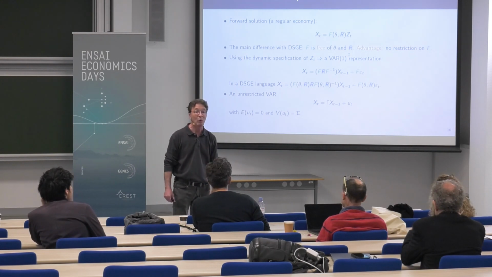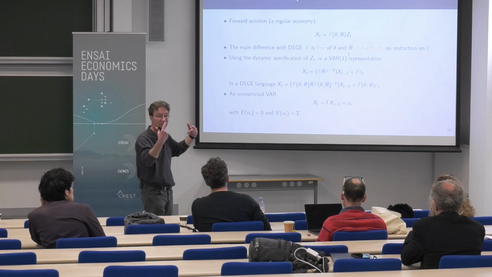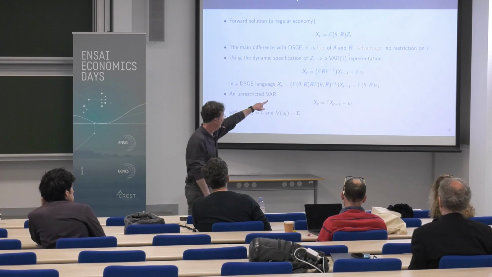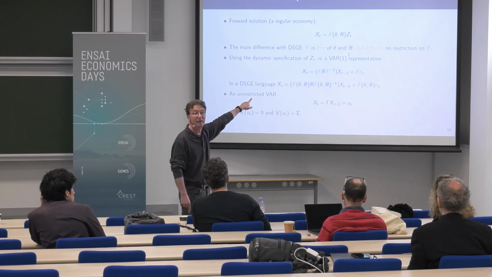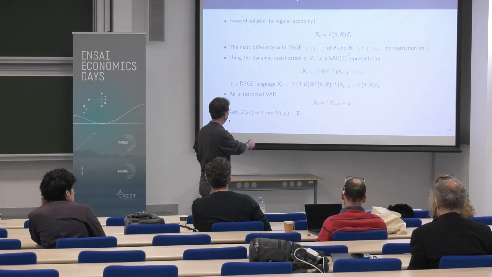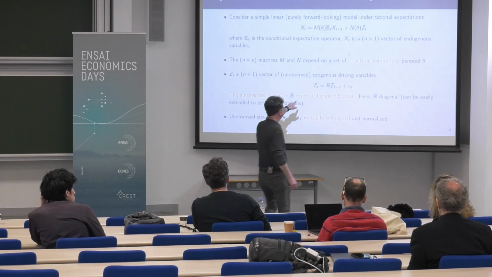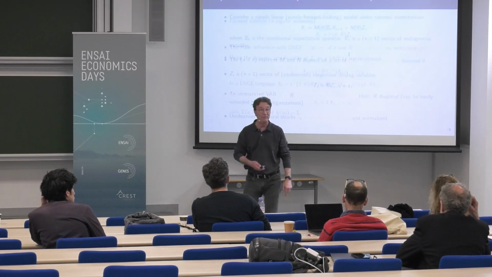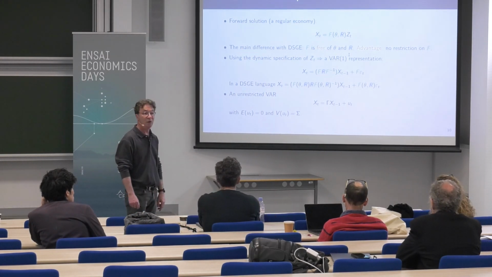And what we want to do is to identify all the elements of this matrix. Okay? So the main advantage, you have no restriction. Suppose that I'm able to identify, given some restriction on R, not here, I'm able to fully identify F. I can test the cross-equation restriction created by any DSGE model. Okay? So now, you see that because I have xt as a linear function of F, I use the dynamic property of z, that is Ft, the inverse of F times xt. I put it here, and you see immediately that at the end, this simple forward-looking model admits a VAR(1) representation.